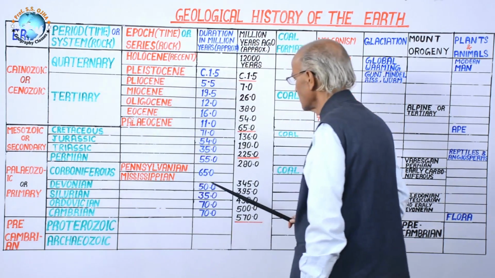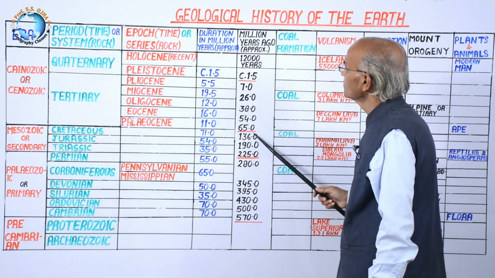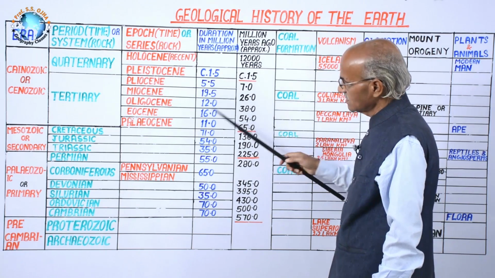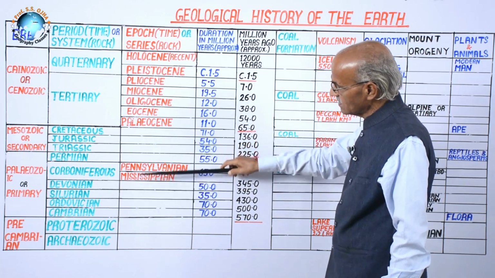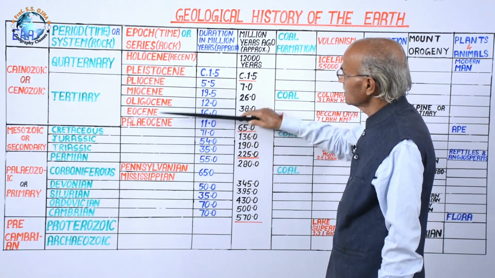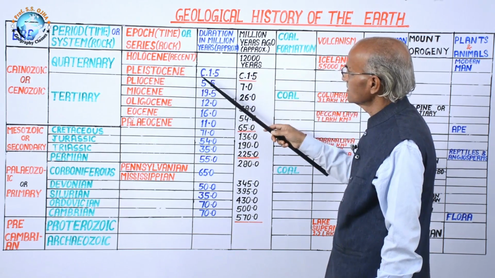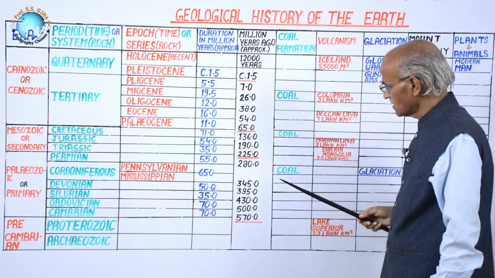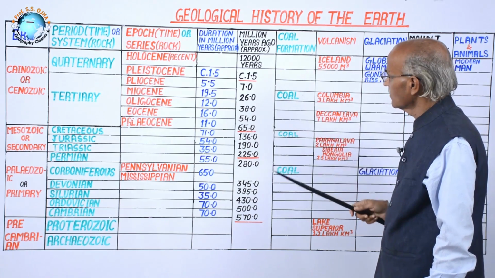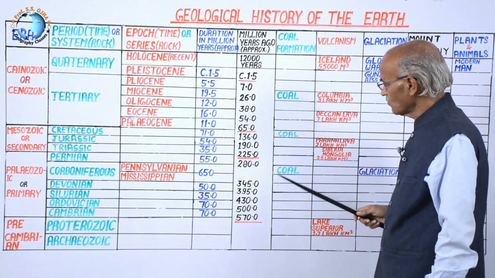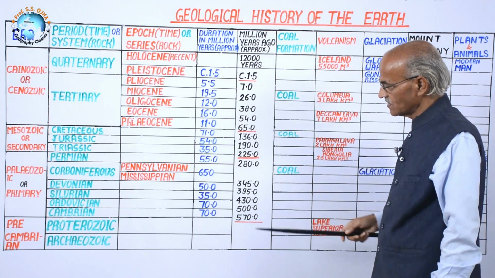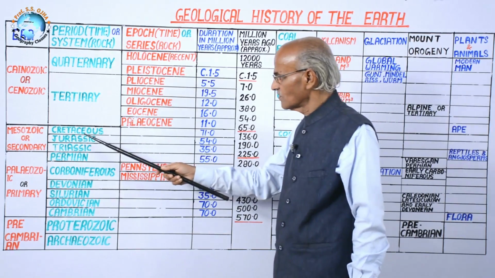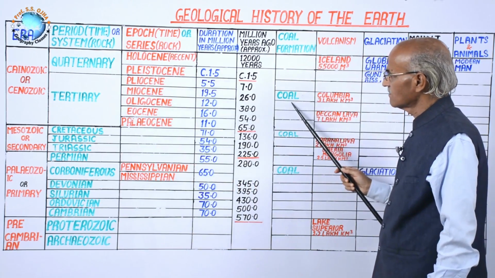Now let us think that these are the 3 very important dates, because this is primary, this is secondary, and this is tertiary, and then this is quaternary. Here one important thing you should understand, that there are 3 phases of coal formation. The first coal formation was in this Carboniferous period. Then during this period, the second phase, and then this is the third phase.